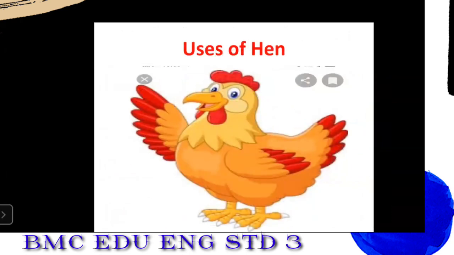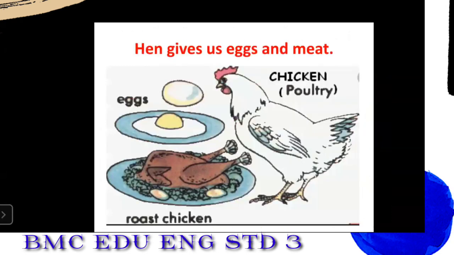Next, uses of hen. Our next animal is the hen. Hen gives us eggs and meat. Students, you must be eating these eggs and meat. All non-vegetarian people like to eat eggs and meat. So this is the main product which the hen gives us.